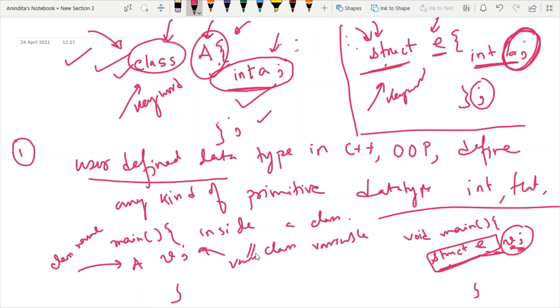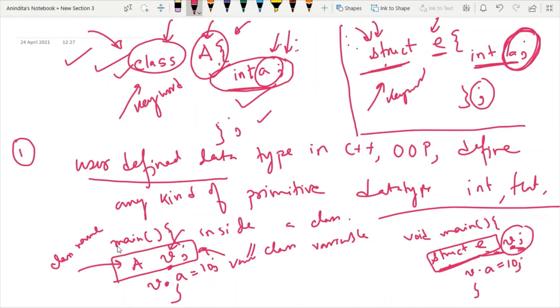And now the point is, whenever we are creating the class variable, so that I can access the members inside a class, I will write the variable name dot the member name, and then I will assign some value. So both will use the same syntax.